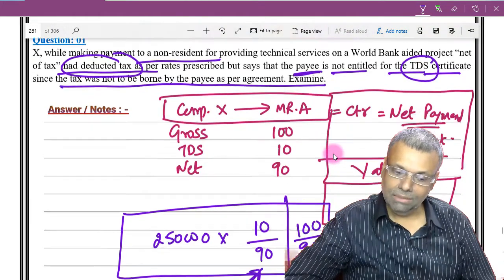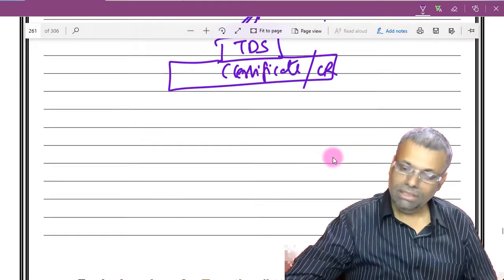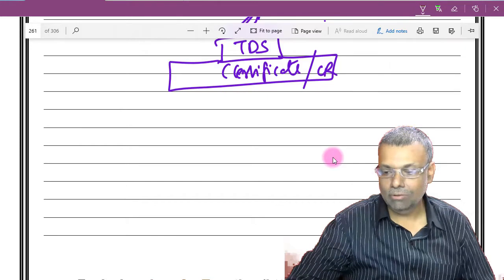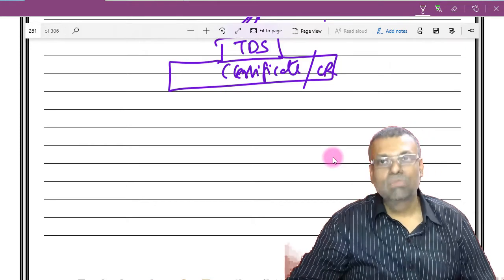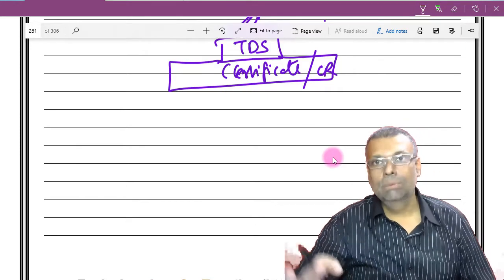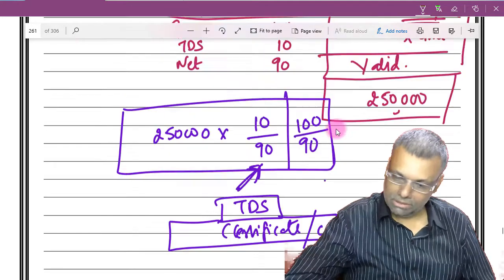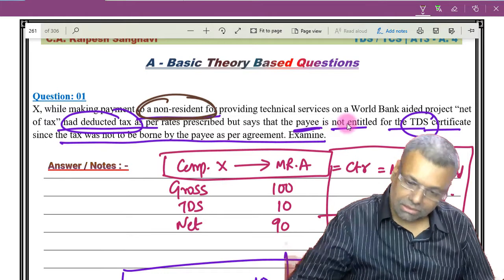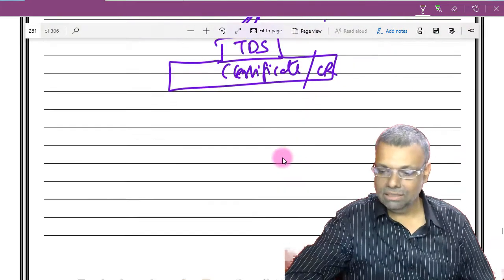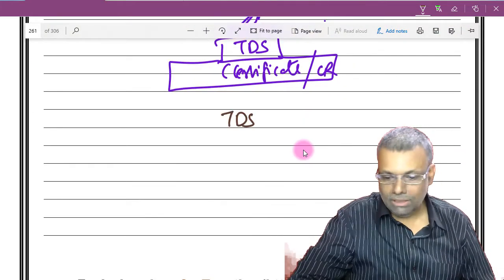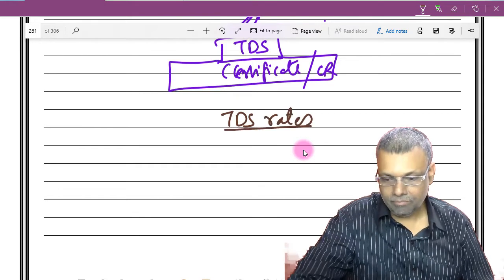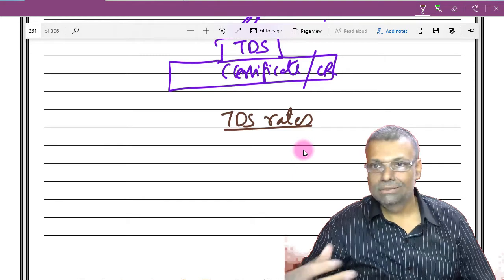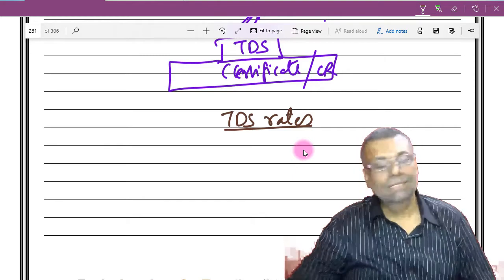Now the second point, when it comes to the TDS rates. In fact our answer is already over, but I want to give you one more clarification, because the person who is receiving the money is a non-resident. That's the reason it just clicked into my mind. Now when it comes to the TDS rates, keep that in mind. In many sections, 10%, 5%, 2%, like this, the rates will keep on coming.